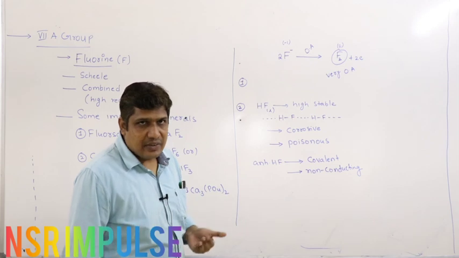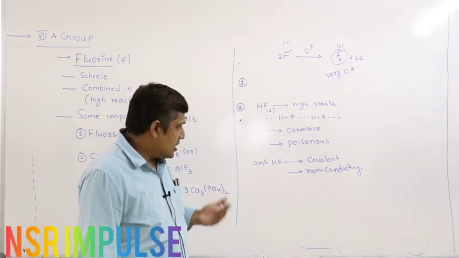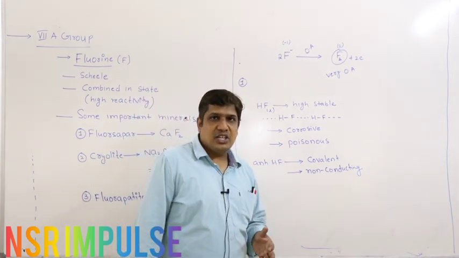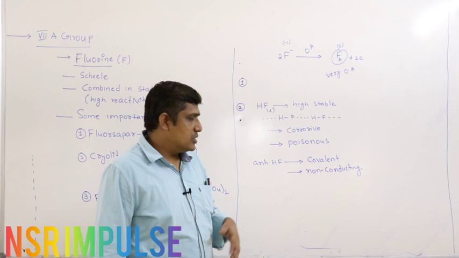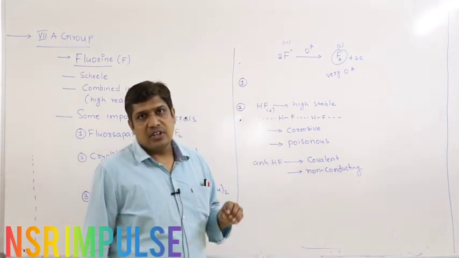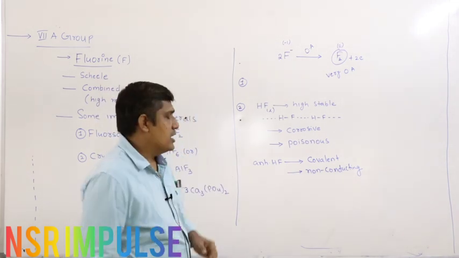So instead of using liquid HF, if you try with anhydrous HF, the problem faced with anhydrous HF was that the compound is covalent in nature. Because of that, you have to spend more energy to break the bonds, and because of the covalent nature, the anhydrous HF is also non-conducting. So these were the difficulties with HF.